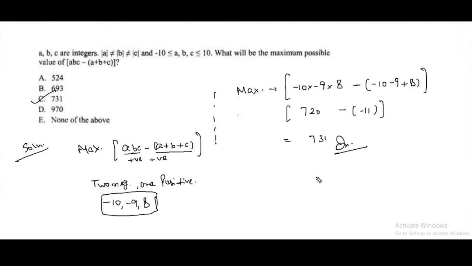That's why I'm again repeating, this seems simple now, it is not. In the first case, you will be tempted to take bigger positive values, 10 into 9 into 8, 720. But here you will get the positive sum, so ultimately you have to subtract something. But here we are getting negative sum, and negative negative becomes positive, so we are adding something.